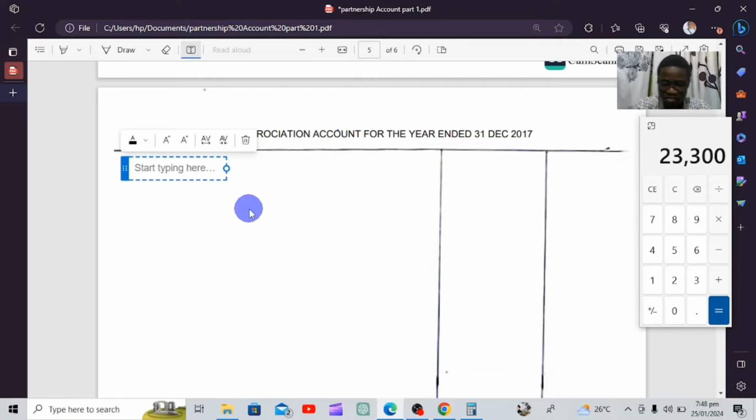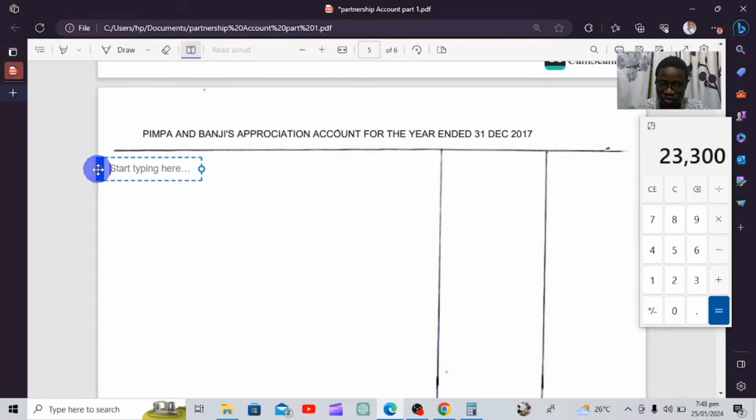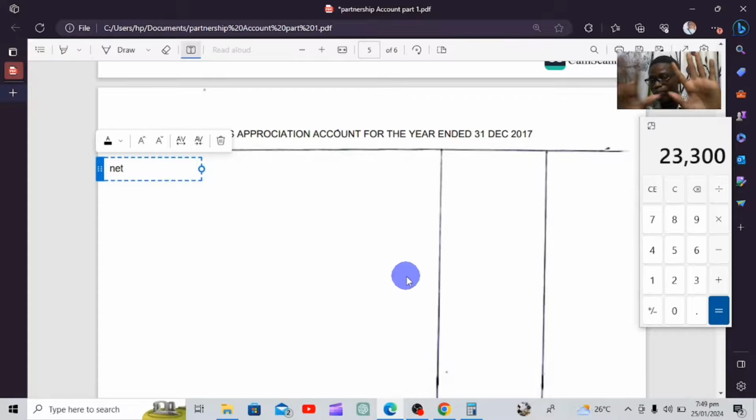We're going to say net profit. What is this business's net profit? You get the net profit that you found. Even if you found losses, in business we make losses. A partnership agrees on how much profit and losses each partner is supposed to receive. So if you found a net loss when calculating, don't worry. Even the net loss itself, you have to share it to the partners. You get this much loss, you get this much loss. That's business. So here we're going to say net profit because that's what we found.